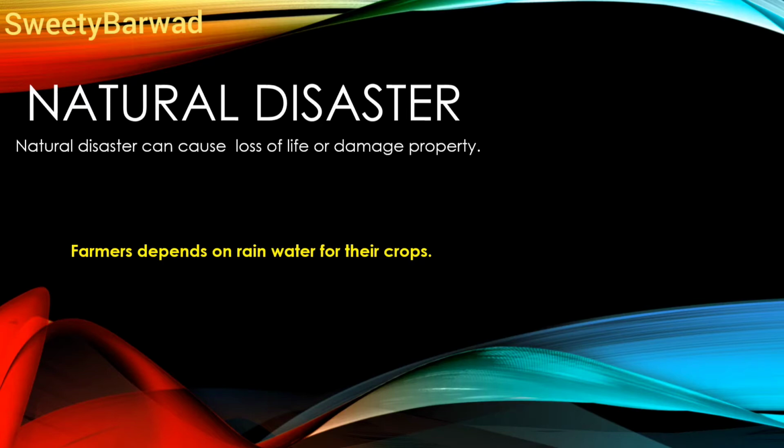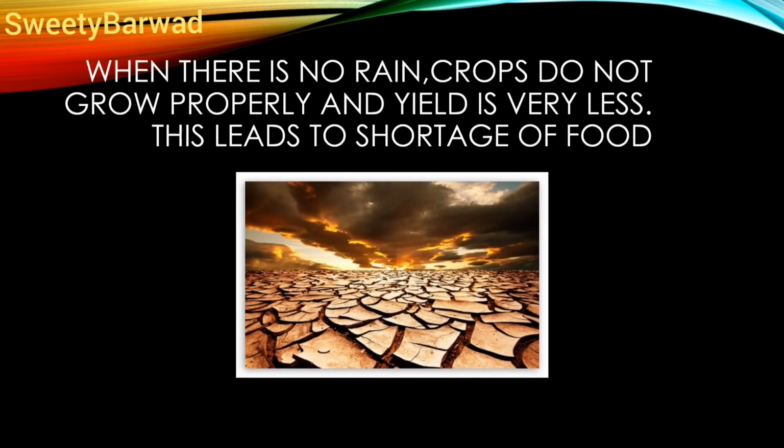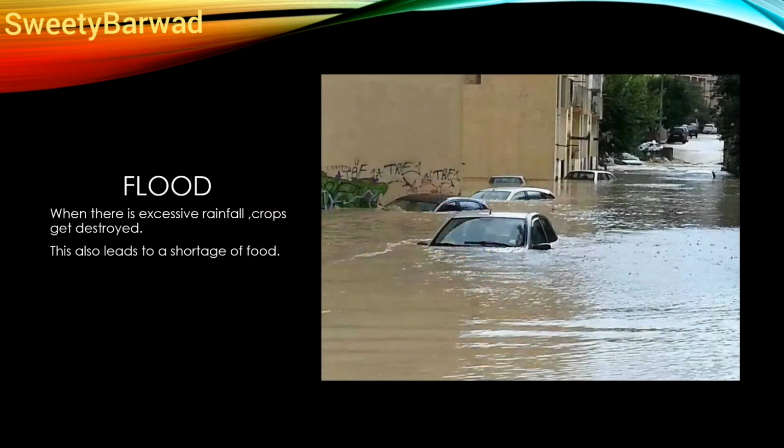Children, you know very well that water plays an important role in crop production. Most of the farmers depend on rainwater for their crops. And when there is little or no rain, crops do not grow properly and the yield is very low. This leads to a shortage of food in the area. On the other hand, when there is excessive rainfall, crops get destroyed, and this also leads to a shortage of food. Do you know plant diseases also damage crops and lead to a shortage of food?